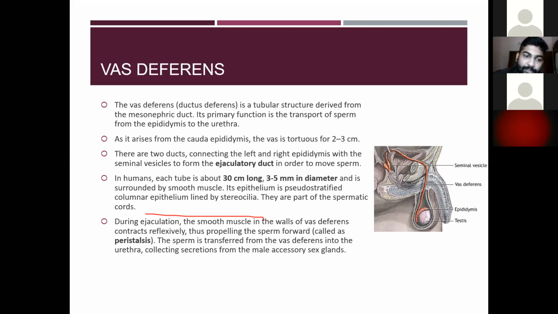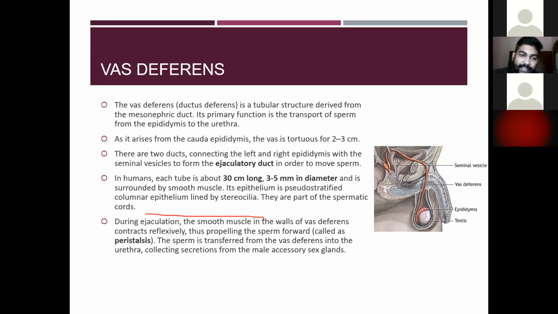So in humans, each tube is about 30 centimeter long, and it is about 3 to 5 mm in diameter, and is surrounded by smooth muscles. Okay, so in human, its length is about 30 centimeter. Okay, when it is stretched, it is 30 centimeter long, and it is 3 to 5 mm in diameter, and is surrounded by the smooth muscles.